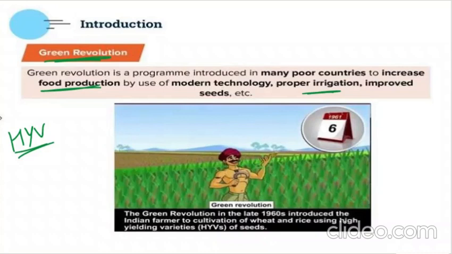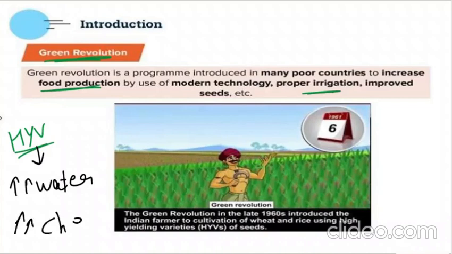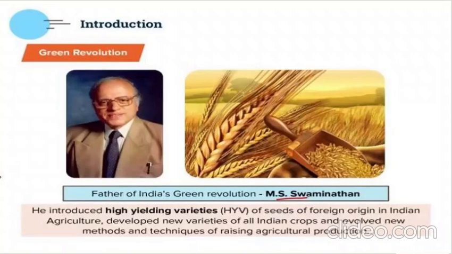If we use HYV seeds, we will get a good yield. But again, disadvantages: we need more and more water, which is leading to water shortage. Then we need more and more chemical fertilizers, which will destroy the land, isn't it? So that was one problem.